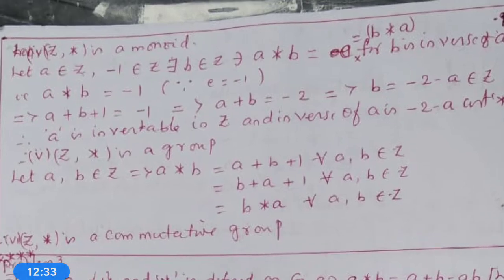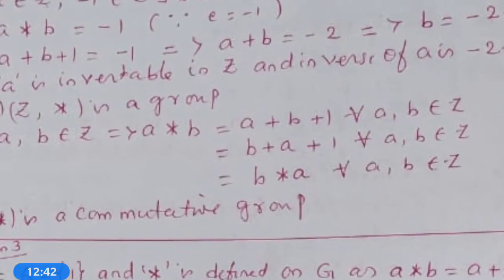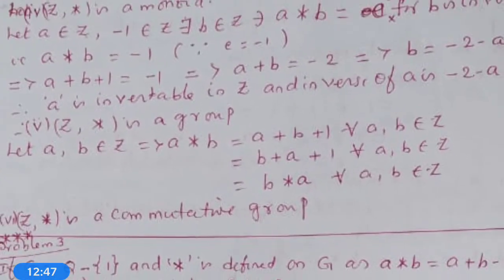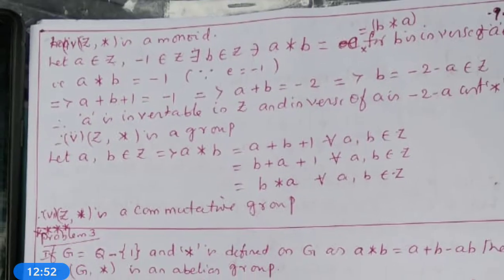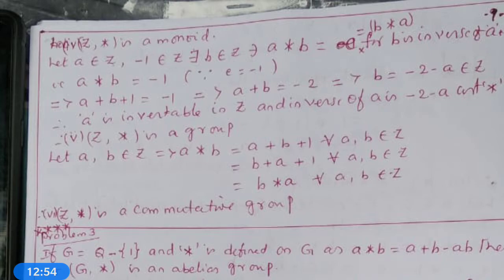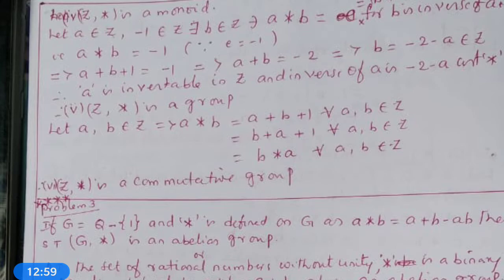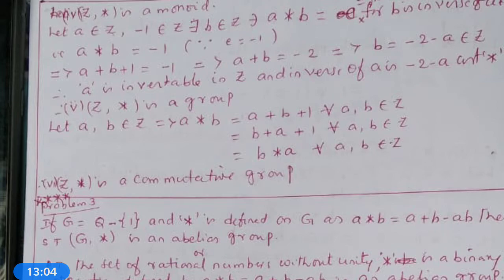Now, we want to verify whether (Z, *) is an abelian group or not. For that, A, B belong to Z implies A star B is equal to A plus B plus 1, which equals B plus A plus 1 for all A, B belonging to Z. What is B plus A plus 1? It is B star A, for all A, B belonging to Z. Therefore, A star B is equal to B star A for all A, B belonging to Z. Therefore, (Z, *) is a commutative group.